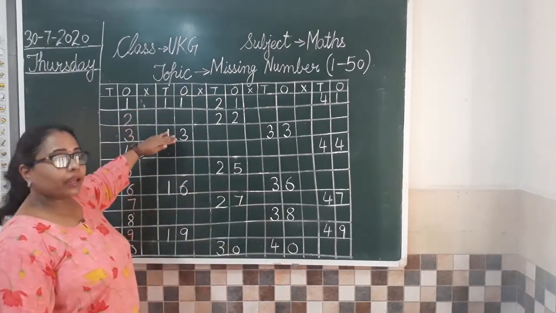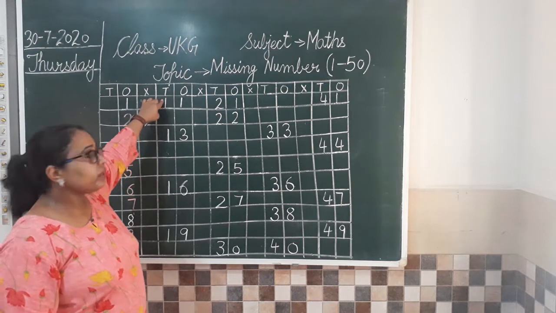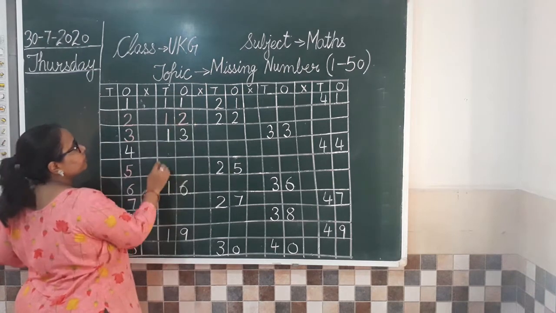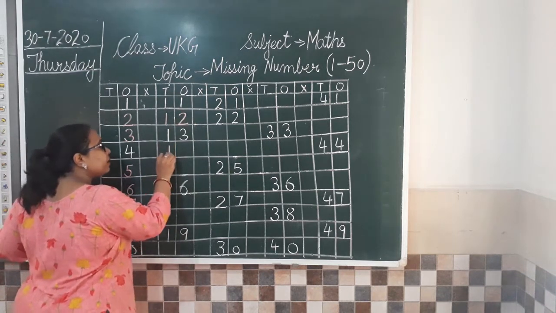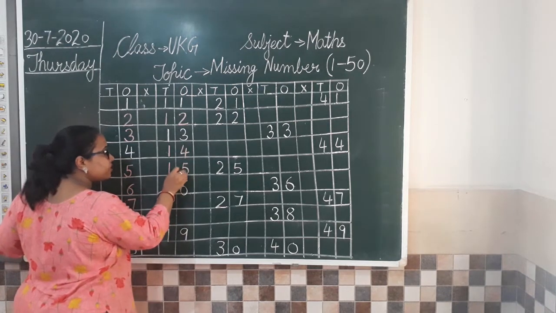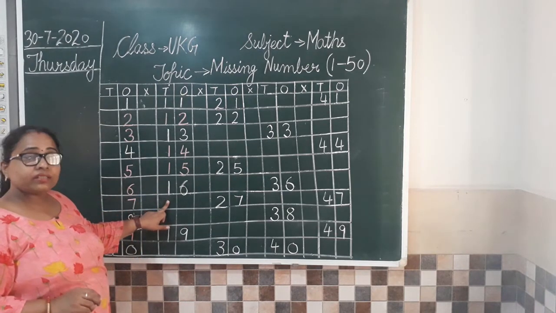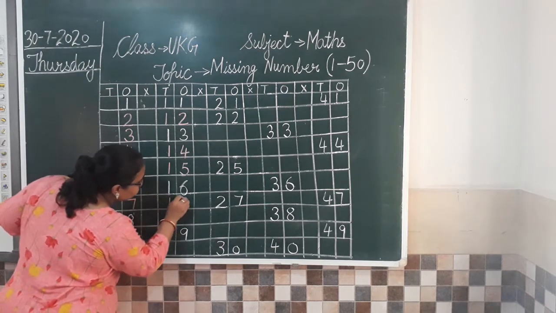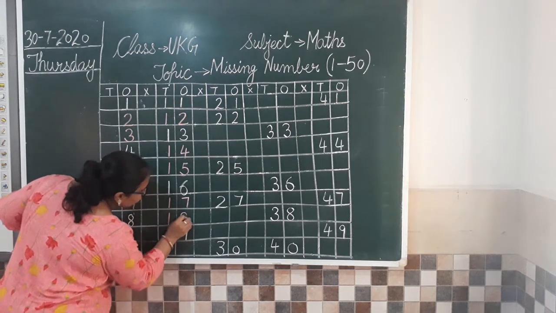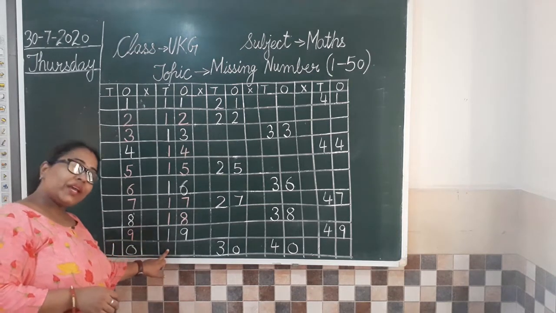Now moving to the next line. We have 11 given to us. So from 11 we are going to start our counting. 11 and after 11 comes 12, then 13, after 13 is 14, then we have 15, 16 is given to us, then after 16 is 17. So we are going to write 17, then after that will come 18, 19 and after 19 is 20.